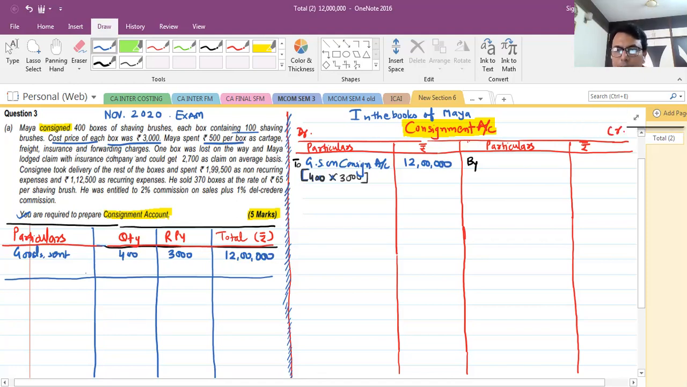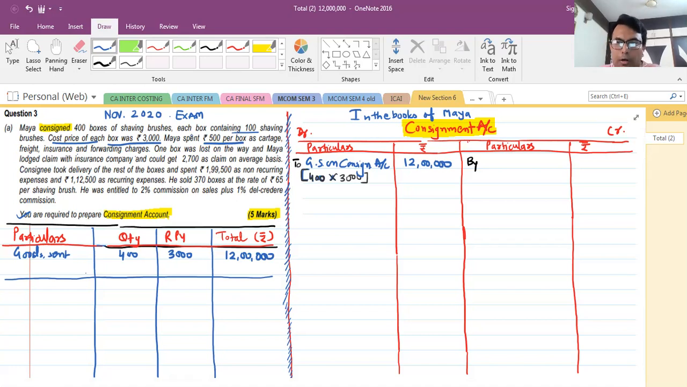Going ahead, Maya spent rupees 500 per box as cartage, freight, insurance, and forwarding charges. Whenever the consignor incurs any expenses at the time of sending goods, they are called non-recurring expenses. You know very well, they occur only once, at the time of sending goods. So non-recurring expenses are going to be useful for the valuation of closing stock as well as abnormal loss, if required.